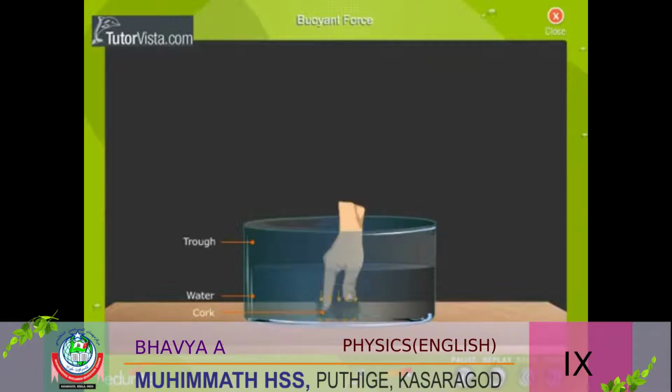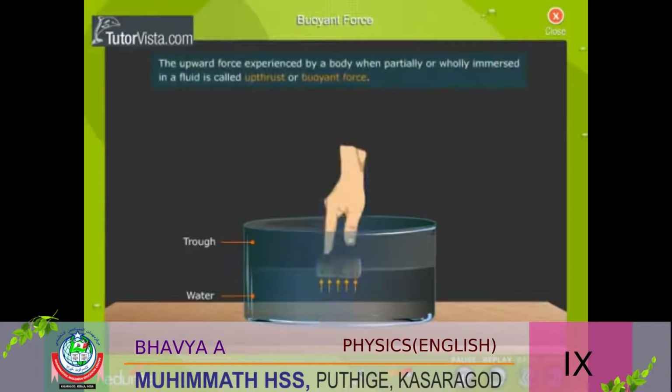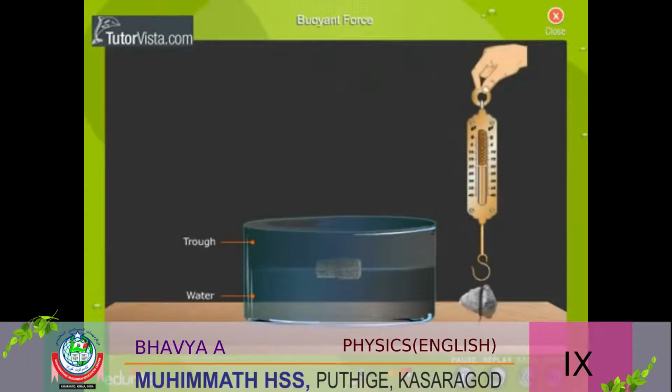This shows that when a body is partly or wholly immersed in a fluid, the fluid exerts an upward force on the body. The upward force experienced by a body when partially or wholly immersed in a fluid is called upthrust or buoyant force. The phenomenon responsible for this upthrust is called buoyancy. Let us perform a simple experiment to prove this. Suspend a body from the hook of a spring balance.